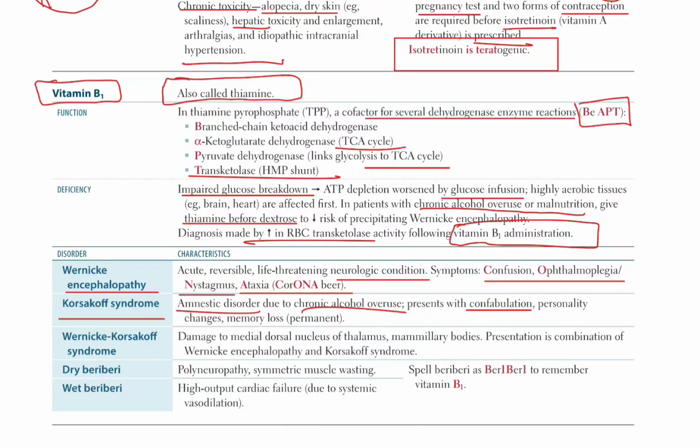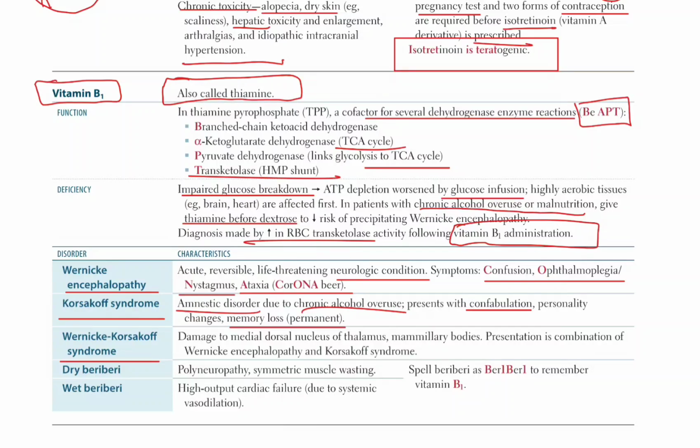That's confabulation. Personality changes and memory loss. Memory loss is prominent in Korsakoff syndrome, and personality changes also take place in Korsakoff syndrome. So this is Wernicke-Korsakoff syndrome.